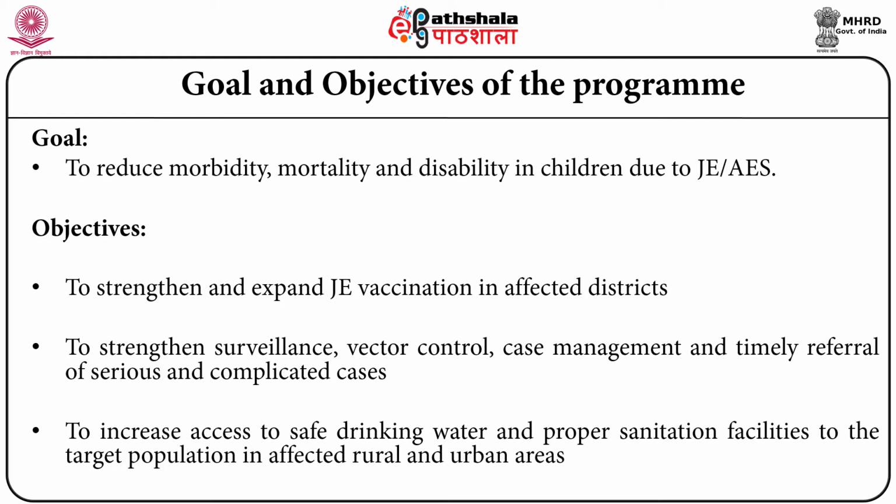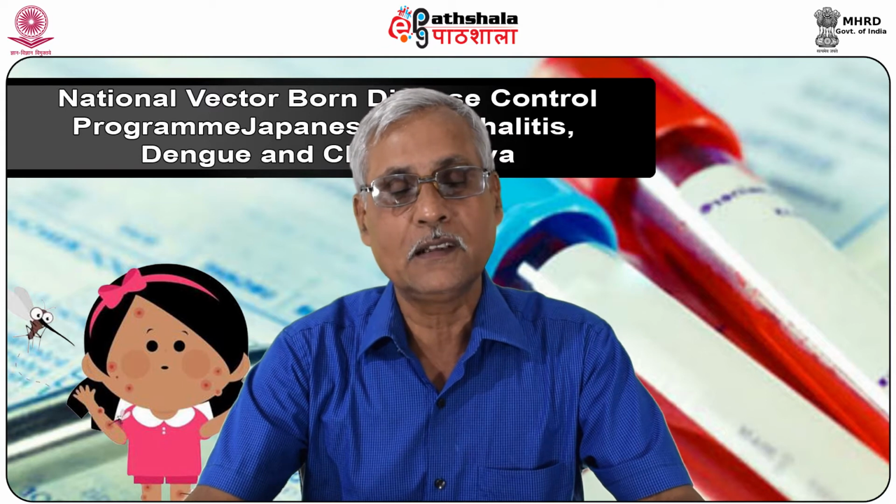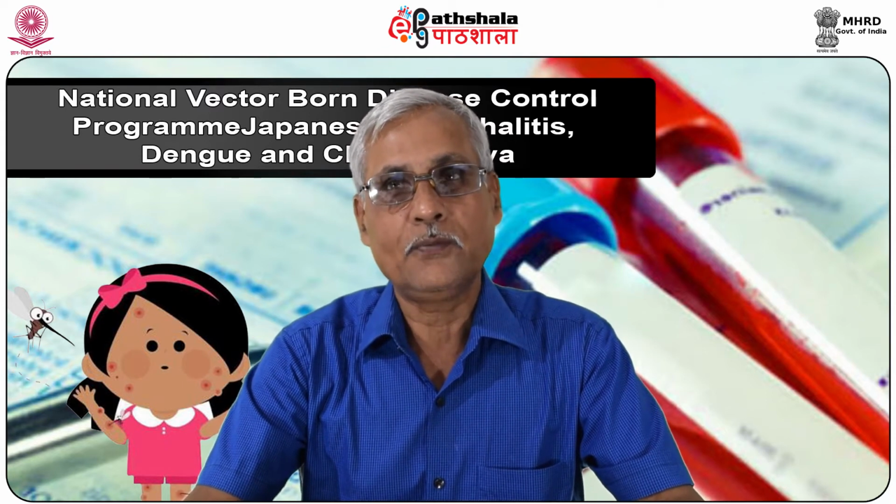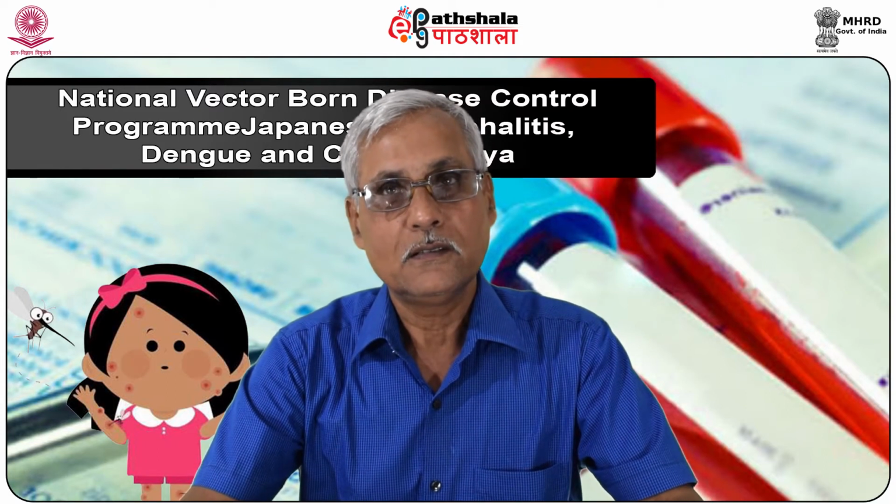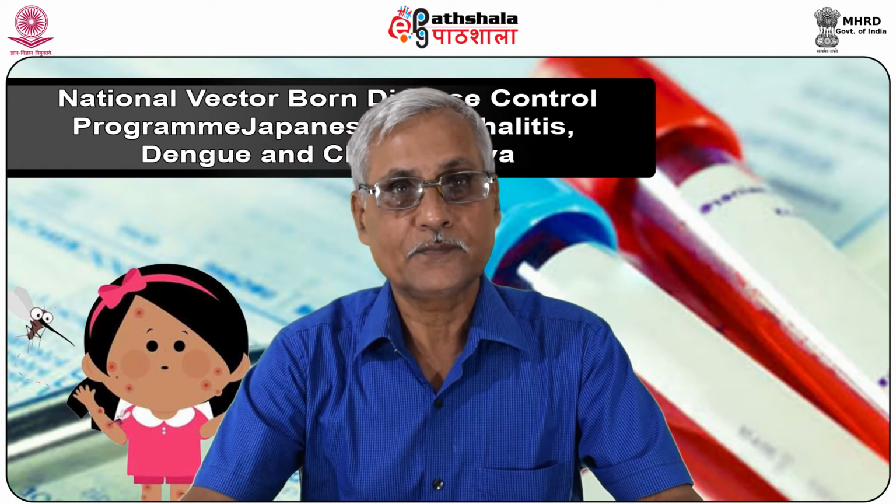Safe drinking water and proper sanitation will take care of particular cases. One is that with proper sanitation, the breeding sites will be fewer, and more important is that it will take care of those AES cases which are not caused by Japanese encephalitis.